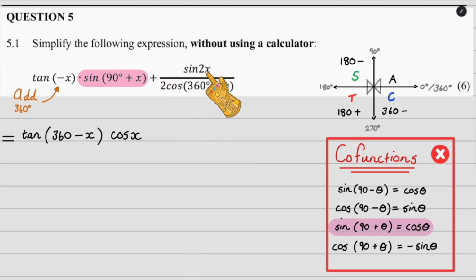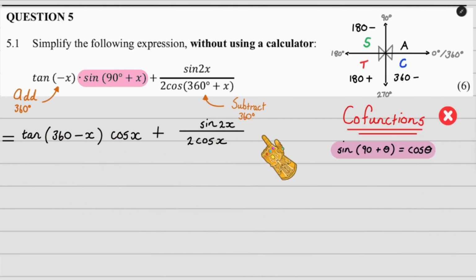Now the sine 2x, it is a double angle. I do recognize that, but I don't know what to do with it just yet. So I'm going to sort the bottom out first, and then afterwards I'll expand that. So let's leave the sine 2x there. Okay, now I'm going to sort out the bottom. 360 plus x, that's not in our reduction diagram. So what we're going to do is subtract 360 to make this normal. And 360 minus 360 is just 0, so this 360 essentially just disappears. And we're left with 2 cos x at the bottom.